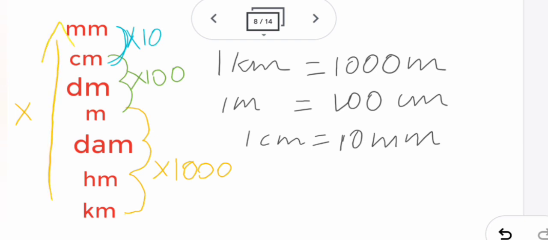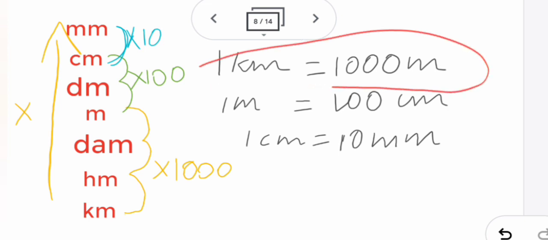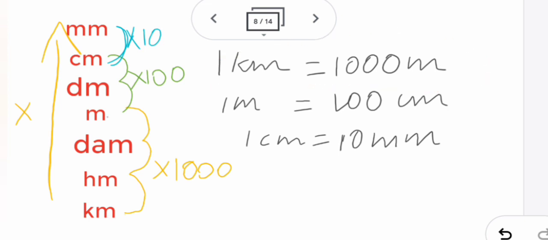So when you go from a higher unit to a lower unit, you have to do the multiplication. The first one is kilometer to meter. Kilometer is here, meter is here. So kilometer to meter, how many steps are you going? Three steps, so 3 zeros. Now you put 1 in front. So the number is 1000.